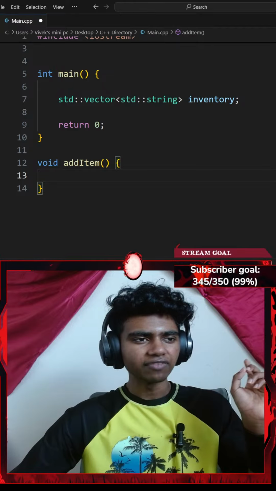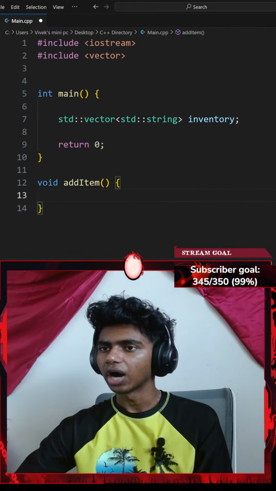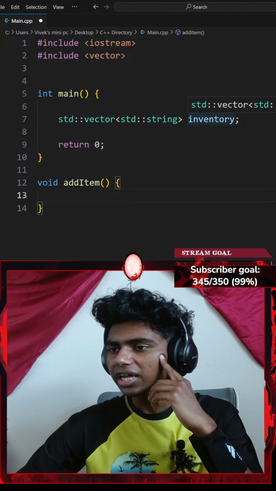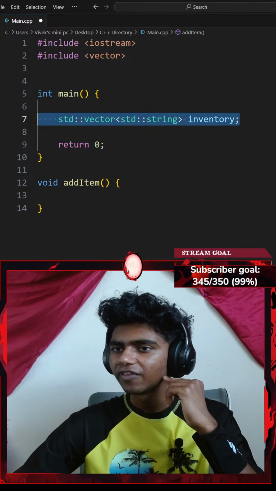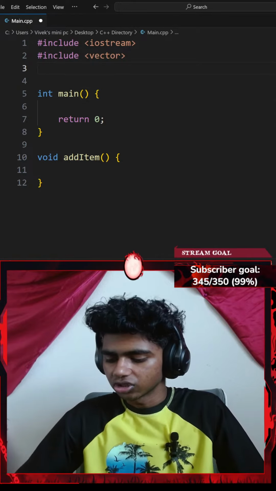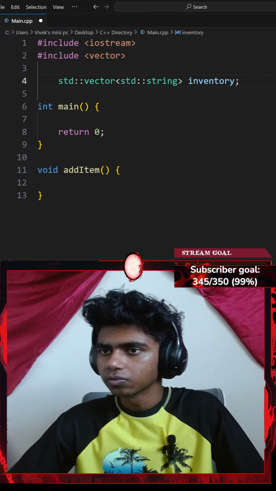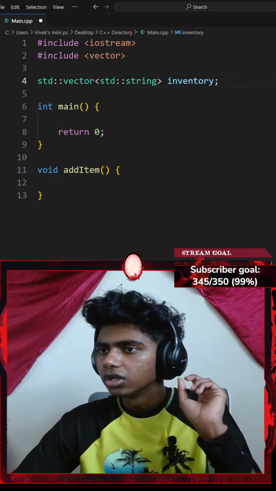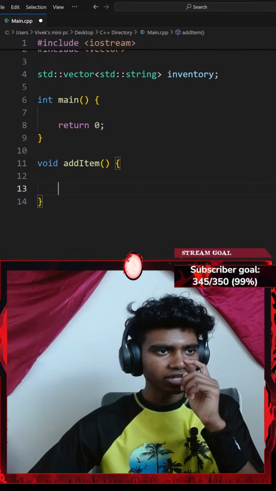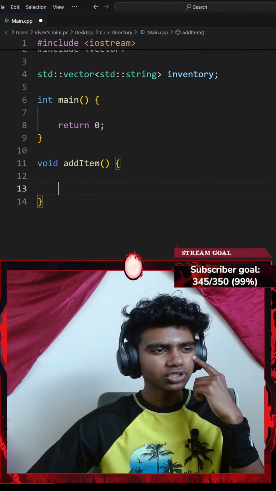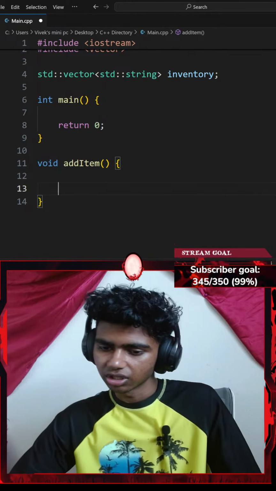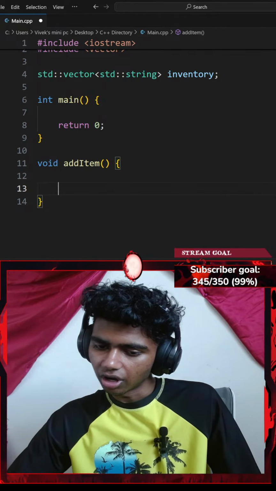So it takes the inventory's vector by reference. So I need to take my vector by reference. In that case, should I get my vector outside my main function? I think that's what I should do, like a global vector. Okay, there we go, so I have a global vector. Next up, takes the vector by reference, asks the user for an item to add, adds that item to the vector. You can pre-add items or not, it's your choice.